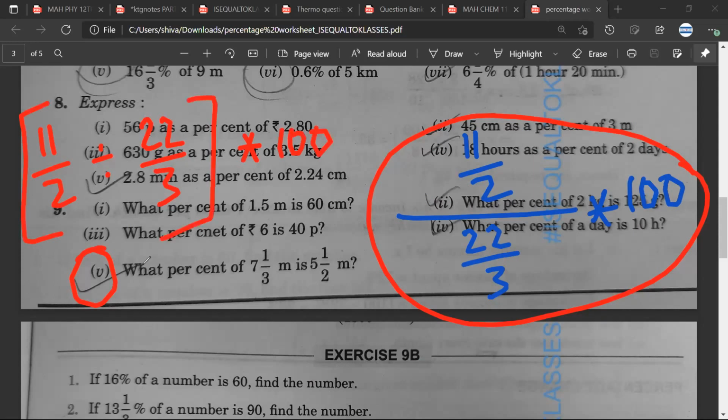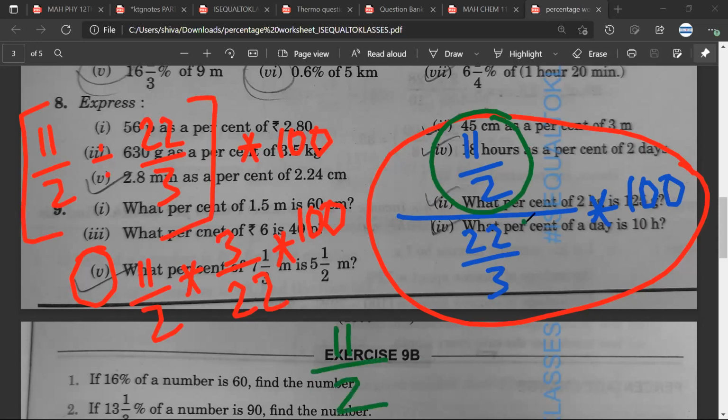Now, this divide will make this reciprocal. Any doubt? No. Sarthak, any doubt? No, sir. So basically what this means is, you write the numerator as it is, but you take the reciprocal of the denominator. Both of you have understood or not?